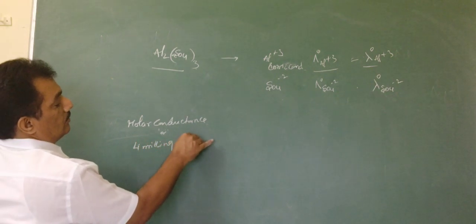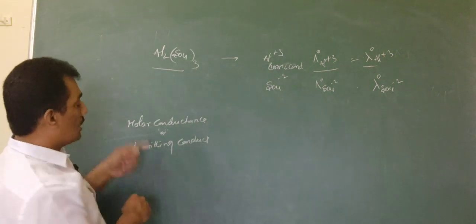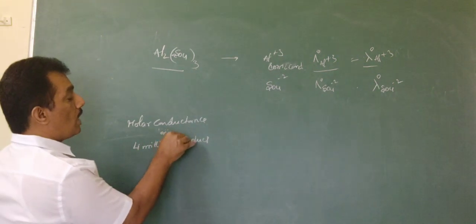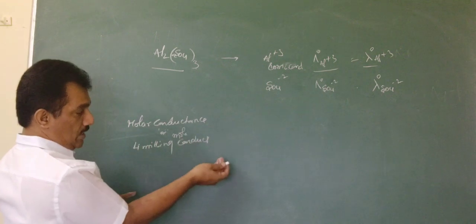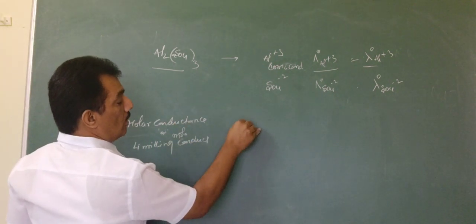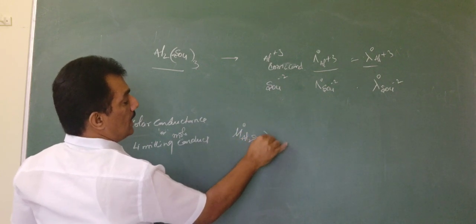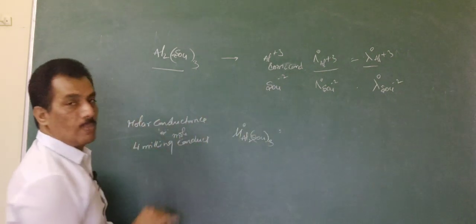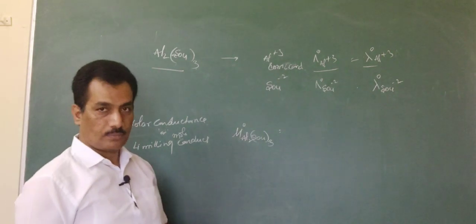limiting conductance, molar conductance or limiting molar conductance at infinite dilution, which is μ° of Al2(SO4)3 as per Kohlrausch law.